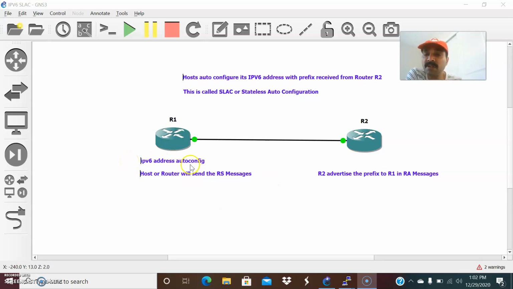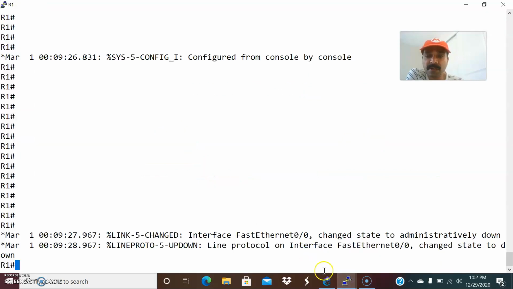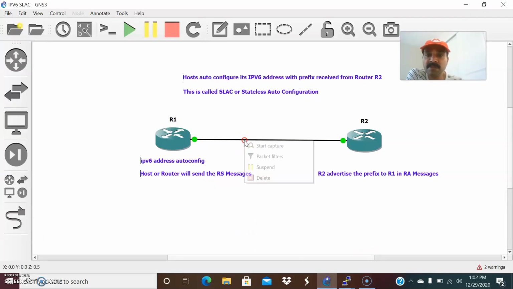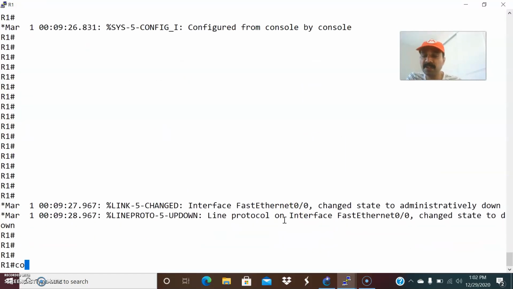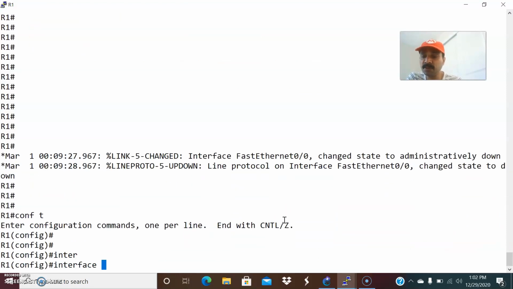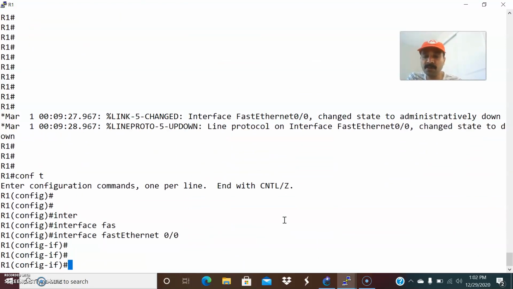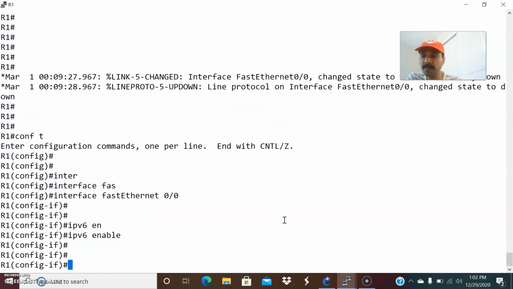So now let us go ahead and configure first the basic configuration. Let us go to R1 and let us do one thing. Before that, let us capture the packet, right? Start packet capture, click OK. So now let us go and configure. First, let us configure the link local address, right? So go to interface FastEthernet 0/0, IPv6 enable.